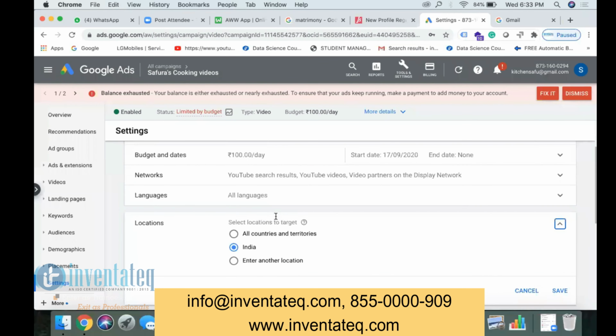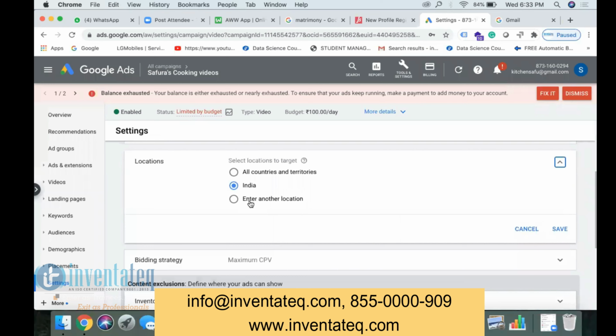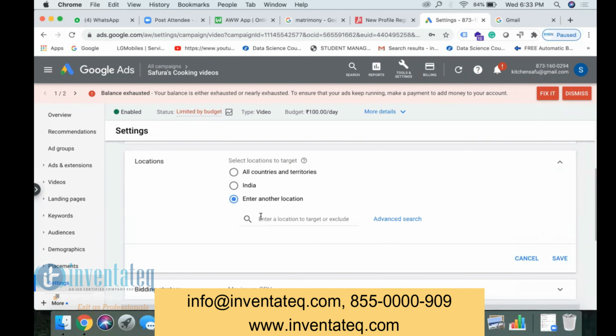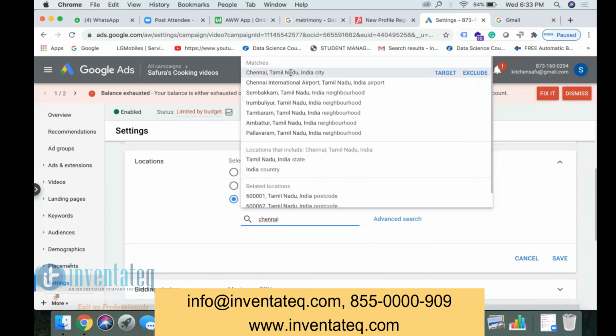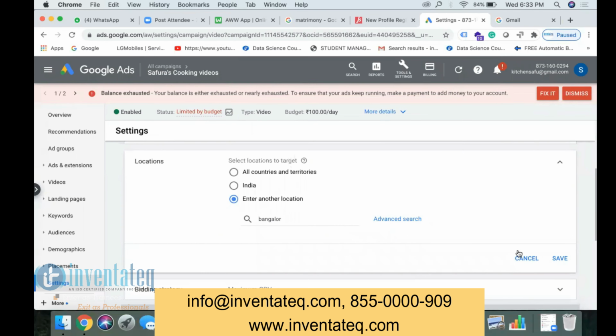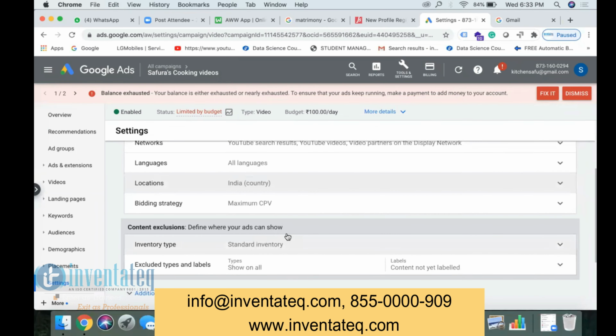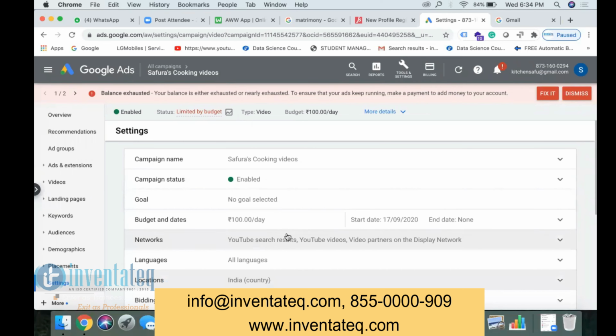You can select the location where you want the ad to be shown, India or other countries, or only in Chennai. Then you can select Chennai. No, I want the ad to be shown only in Bangalore. Then you can select Bangalore. Like this, you can tell Google where to show the ad, which location. Like this, we have so many settings here, which you are going to do practically later.